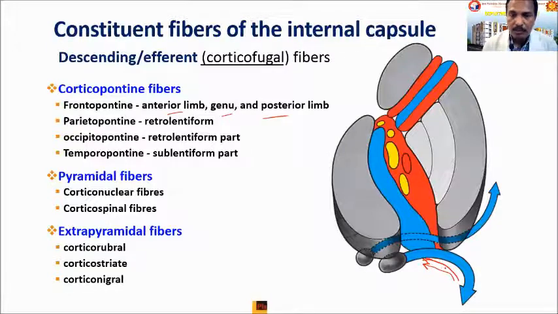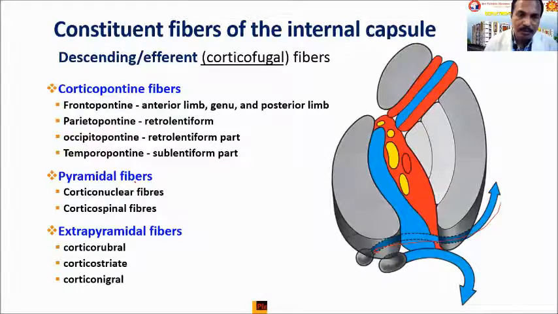They are projecting through the retrolentiform part from the occipital lobe and the parietal lobe to the pons. Similarly, through the sublentiform part, temporopontine fibers are projecting to the pons. Okay, so that is about the pontine fibers.